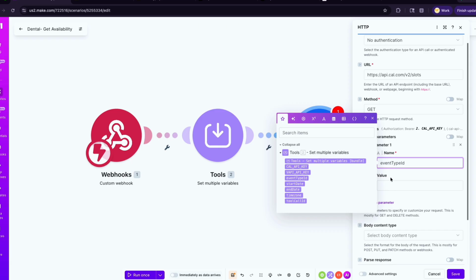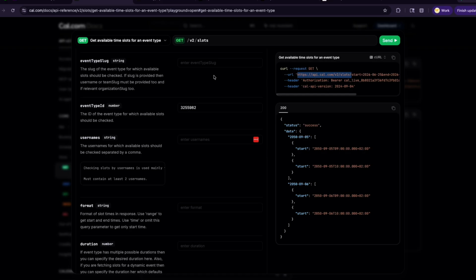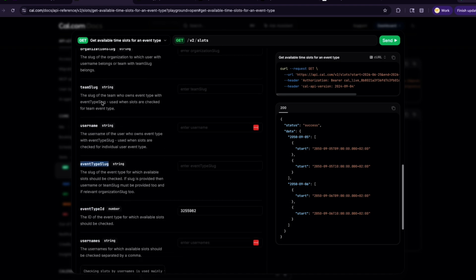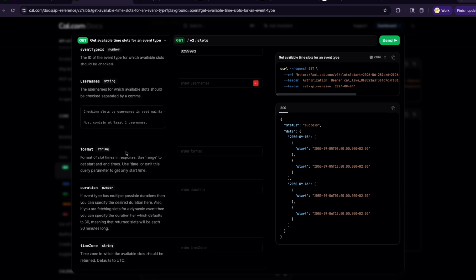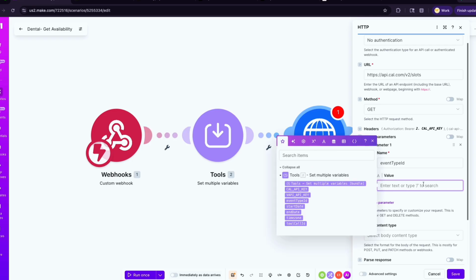And one thing to also note is that you need to make sure that it's spelled exactly the same way it is spelled in cal.com. Otherwise, it won't receive it. Okay. Just going to go back here. And the value for this event type ID is in our stuff already.